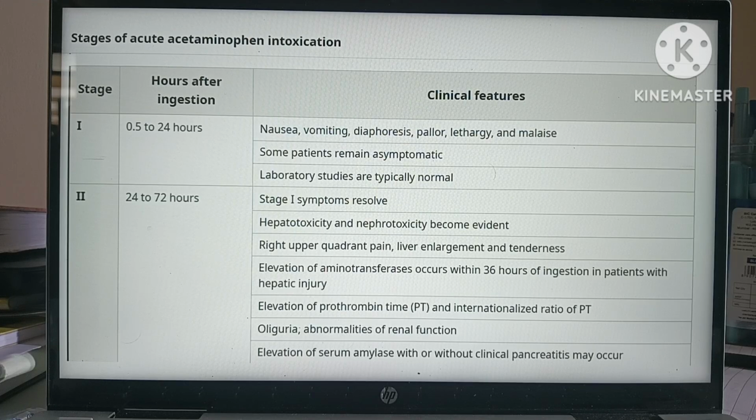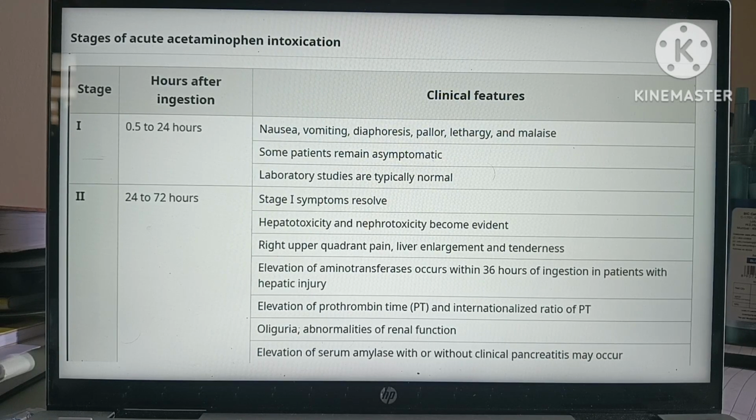So coming to the stages of acute acetaminophen intoxication, in 0.5 to 24 hours, there will be symptoms like nausea, vomiting, diaphoresis. Some patients can remain asymptomatic. Laboratory studies are typically normal. At 24 to 72 hours, we can see organ injury like hepatotoxicity and nephrotoxicity. There can be right upper quadrant pain, liver enlargement, and tenderness. Aminotransferases can be elevated, PT and APTT can be elevated. There can be oliguria, signs of kidney dysfunction, and serum amylase can also be elevated.